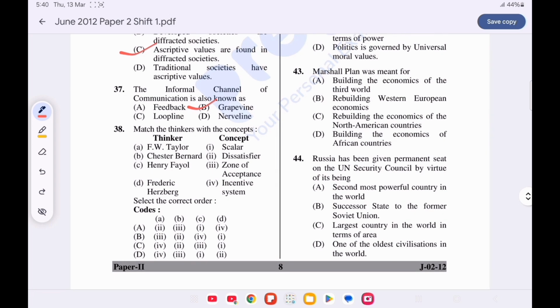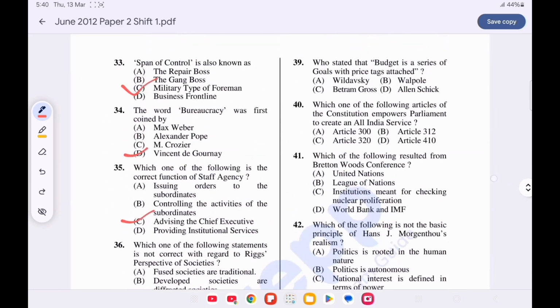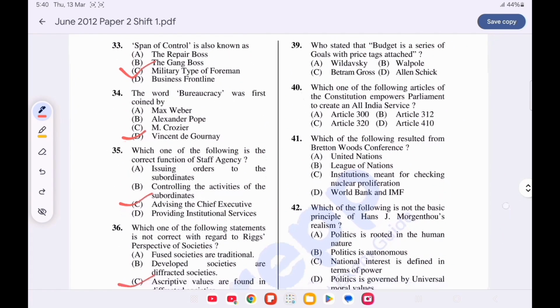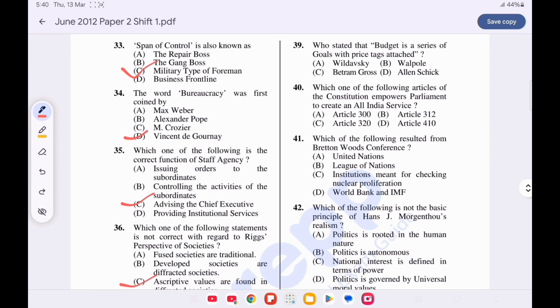Question number 38. Match thinker with the concept. Option D is correct. Taylor gave the concept of incentive system. Chester Barnard gave the zone of acceptance. Henry Fayol gave the concept of scalar chain, and Frederick Herzberg gave the concept of dissatisfier. Question number 39. Who stated that budget is a series of goals with price tag attached? Option A is correct, Wildavsky.